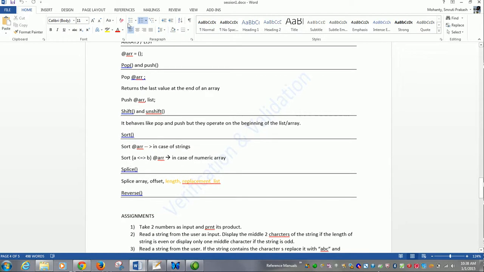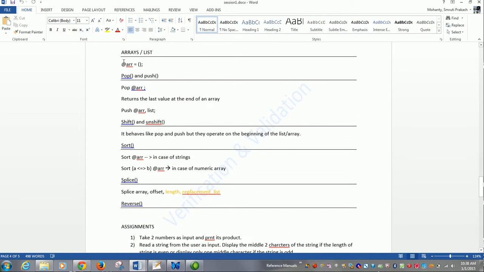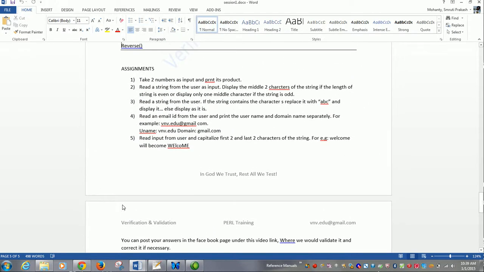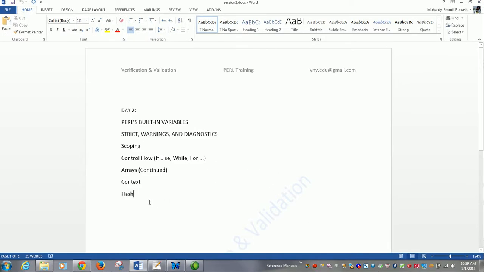Then in arrays, we learned how to declare or initialize an array. We learned about pop and push. We learned about shift and unshift. We learned about sorting an array, splicing an array, and reversing an array. Then I had given a few assignments in the first class. I hope all of you would have completed these assignments before jumping to section 2. Now let's start our section 2.